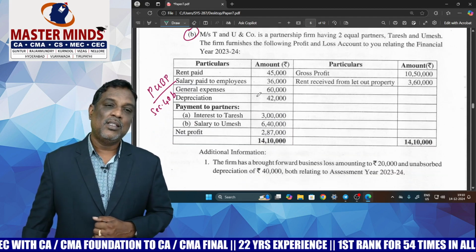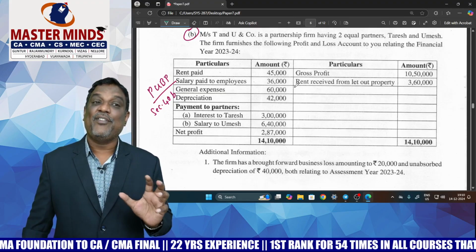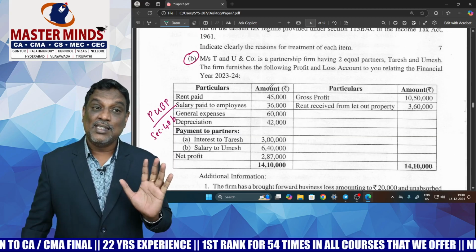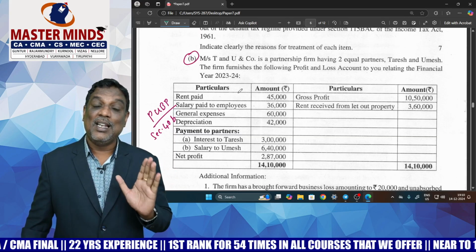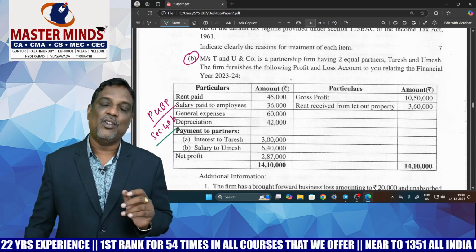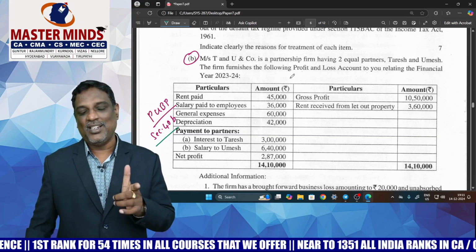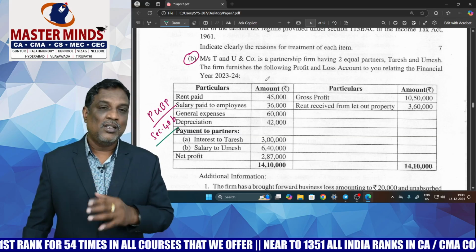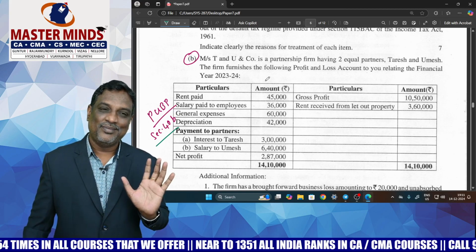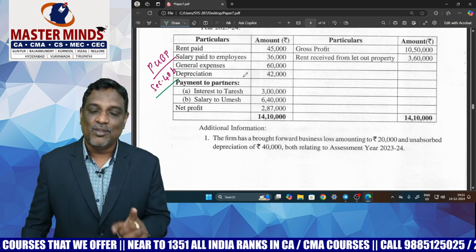One more important point here is question number 3B. In my opinion, some of the students may feel difficulty with this problem. This problem relates to the PGBP head of income, that too from 40B, assessment of partnership firms. In my opinion also, this problem is somewhat difficult. Of course, you have two choice questions in this paper, so no issue.